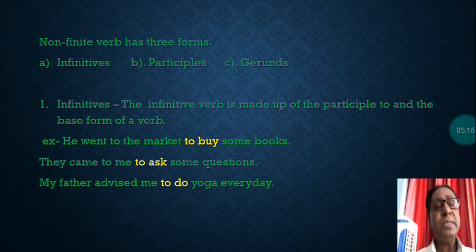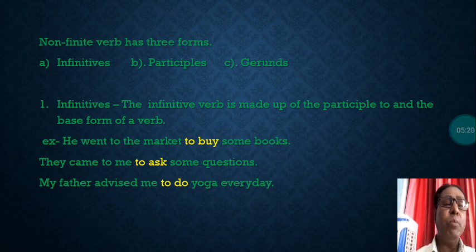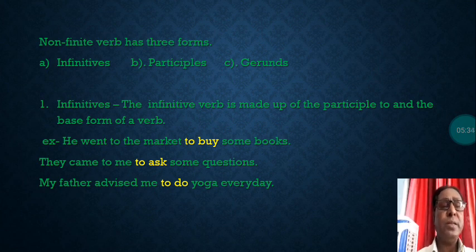You see the examples? He went to the market to buy some books. To plus buy. Buy is the base form, the first form. They came to me to ask some questions.